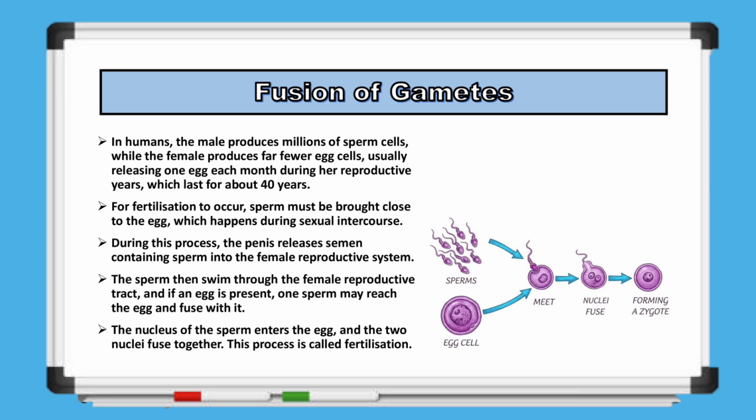The sperm then swim through the female reproductive tract, and if an egg is present, one sperm may successfully reach it and enter. The nucleus of the sperm then joins with the nucleus of the egg cell. This fusion of nuclei is called fertilization. As a result, the sperm and egg meet, their nuclei fuse, and a new cell called a zygote is formed.